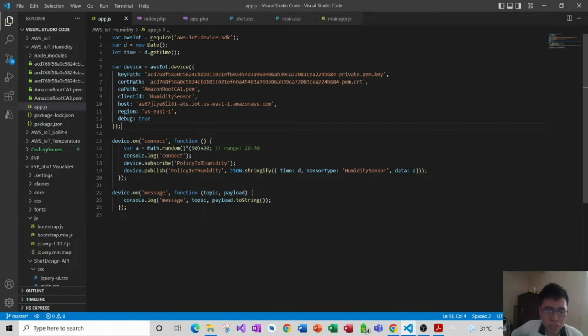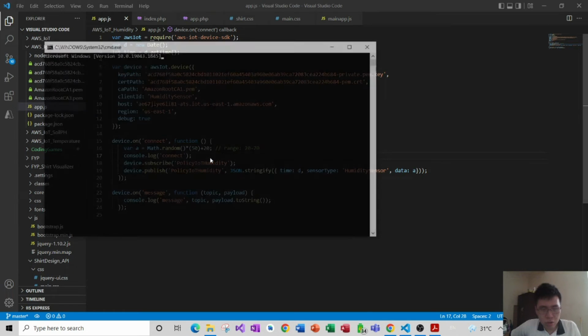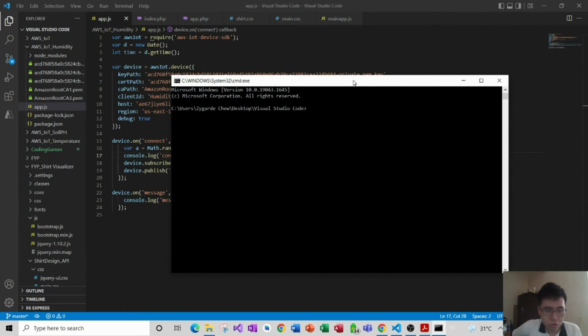I've created a programming statement that will create a random value between 20 to 70 for my data. I will open a command prompt using Ctrl+Shift+C, then change my directory to this path, then run my main file.